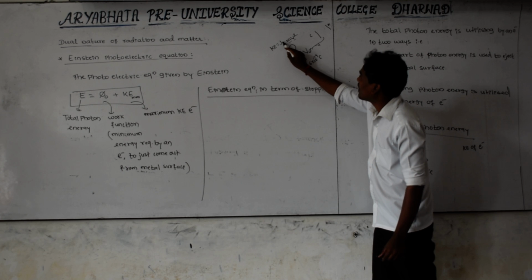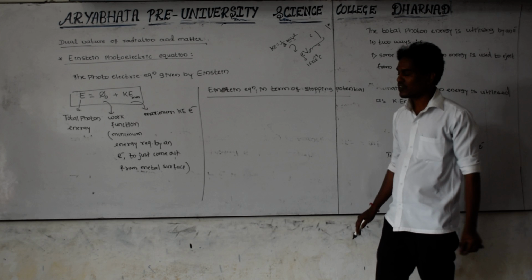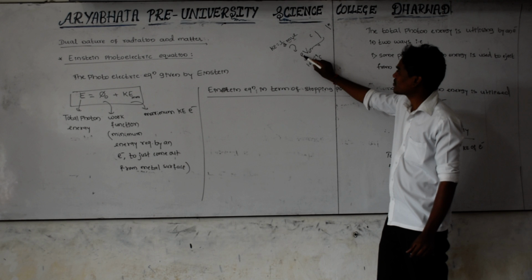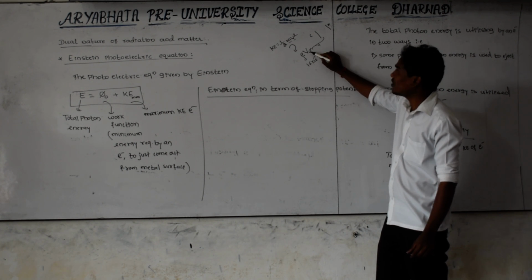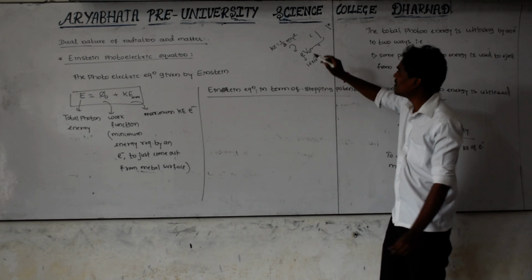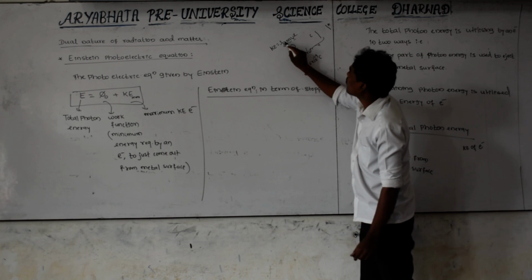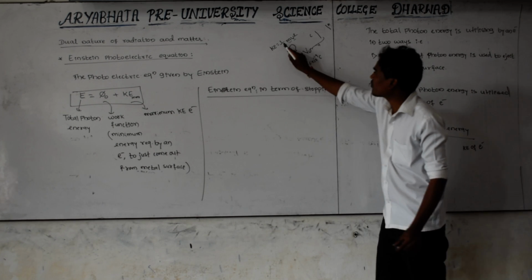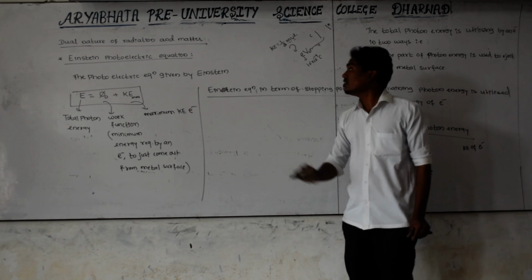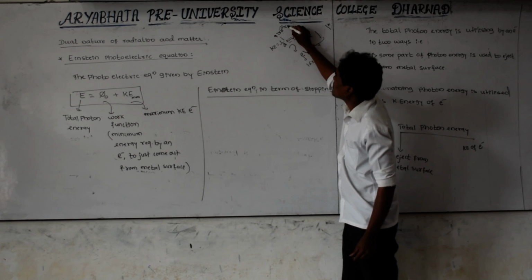The value of 1 by 2 mv square is exactly equal to e into V naught. Here e is the charge of the electron, and V naught is the potential difference between cathode and anode. If you multiply e and V naught, that value is exactly equal to 1 by 2 mv square. Here 1 by 2 is a constant, and the mass of the electron, as you know very well, is 9.1 into 10 to the power minus 31 kg.